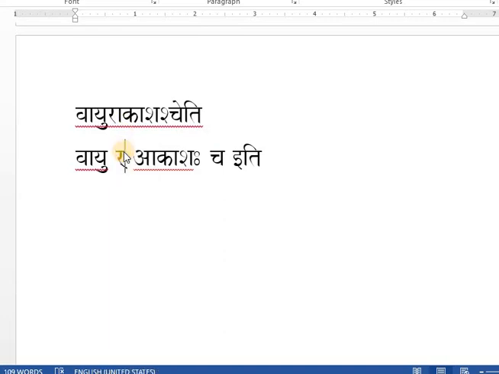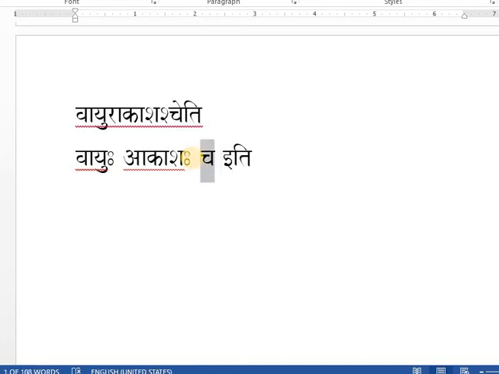So basically it is Vayuhu. Clear? Next word is Akasas cheti. See here this sa is also a converted form of visarga, Akasas cheti. Now here this visarga will be put as it is.